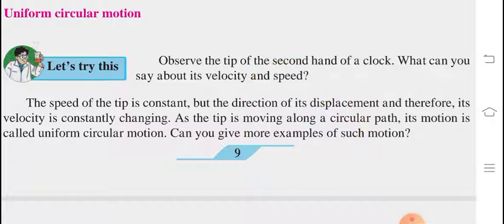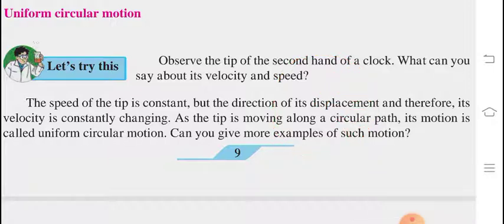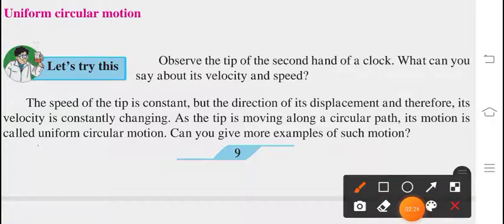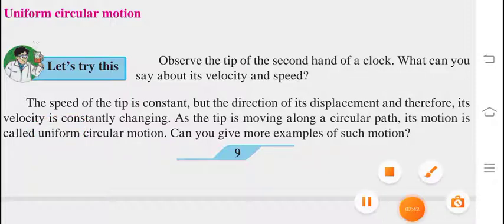So as the tip is moving along a circular path, obviously this is the movement of a tip along a circular path. Its motion is called uniform circular motion. What is uniform? There should be a constant movement. With that tip, a constant movement is there, and it is moving along a circular path. So hence it is called uniform circular motion.